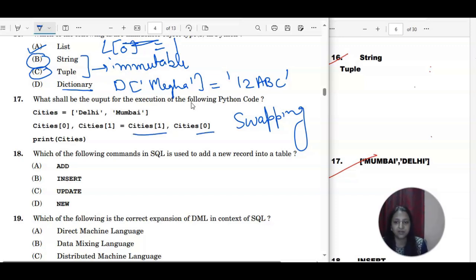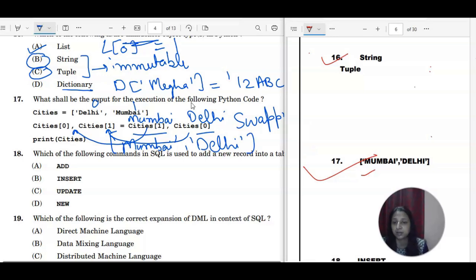So C1 and C0, this is 0 and 1, right? So C1 is Mumbai and C0 is Delhi, right? So now what to do? Mumbai we are storing into the first position, and the second value we are storing into the other. So the answer would be first Mumbai, obviously in the form of a list, and then Delhi, in the form of a list. So that is the correct answer.